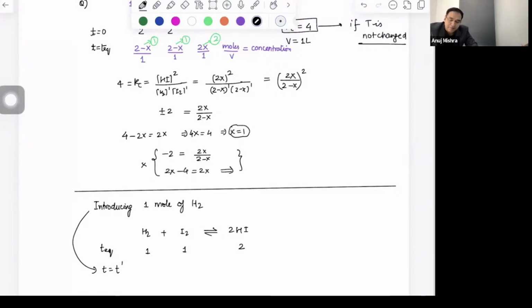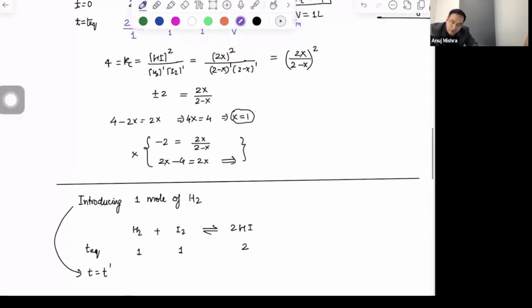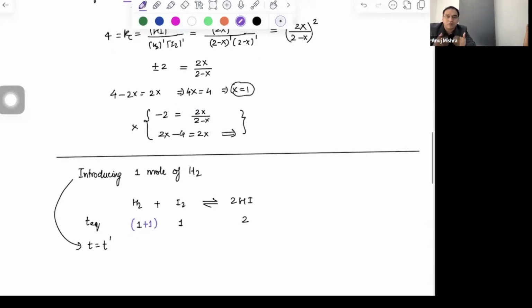So at this time, what is happening? You have added at equilibrium 1 mole of H2. You have added 1 mole. As soon as you have added 1 mole of H2, you have disturbed the whole equilibrium. The whole balance of reaction is gone. The whole equilibrium is gone. Now the question is, gone to which side? Forward or backward? Where will it go? So always remember, since you are increasing reactant at equilibrium, reaction will try to, I repeat, reaction will try to consume the reactant while moving in forward direction.